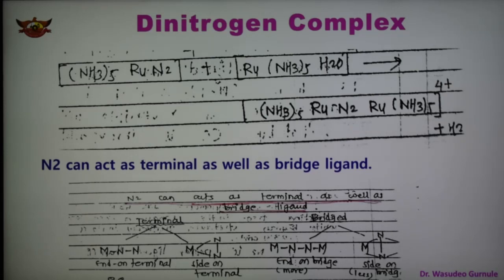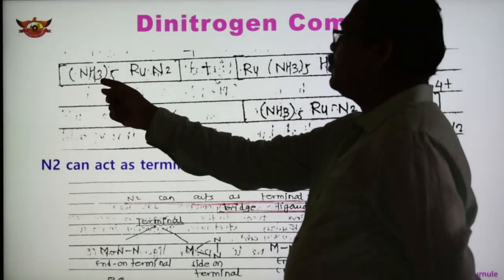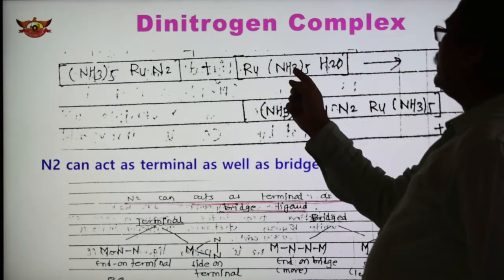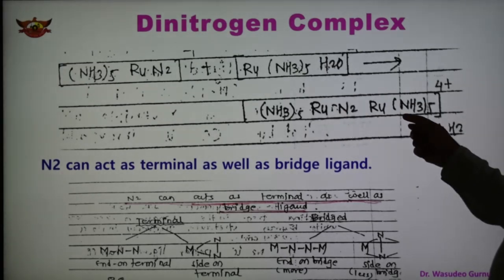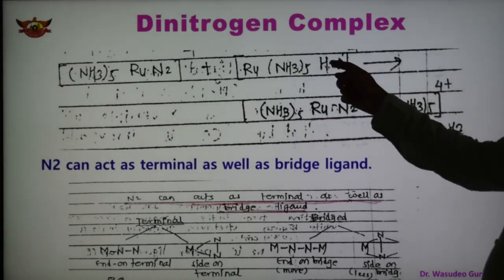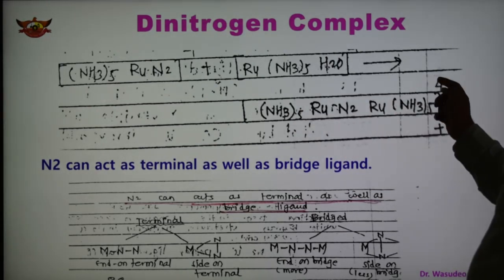Now here this is the dinitrogen complex. When combined with another complex, it forms this type of addition product, and water gets replaced here. Ru(NH3)5 is joined here and the charge is 4 plus.